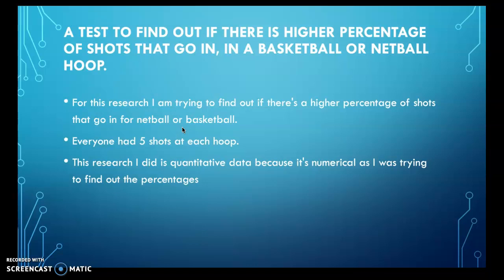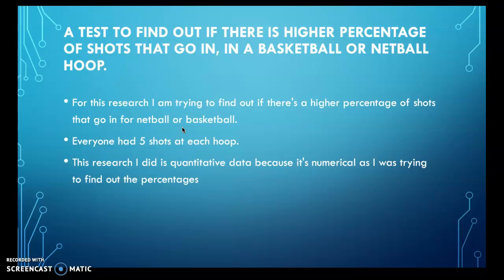This is an independent t-test because I'm trying to figure out if there is a significant difference between the results and percentage of the netball and basketball hoops. This is appropriate because the group that carried these shots out were all the same people to ensure that the skill set was the same for both hoops.